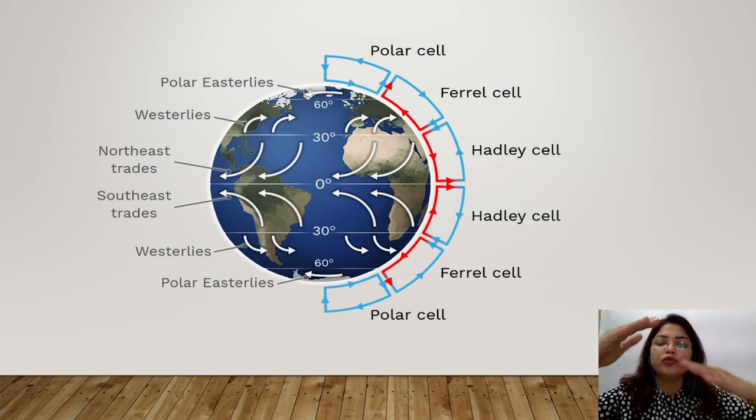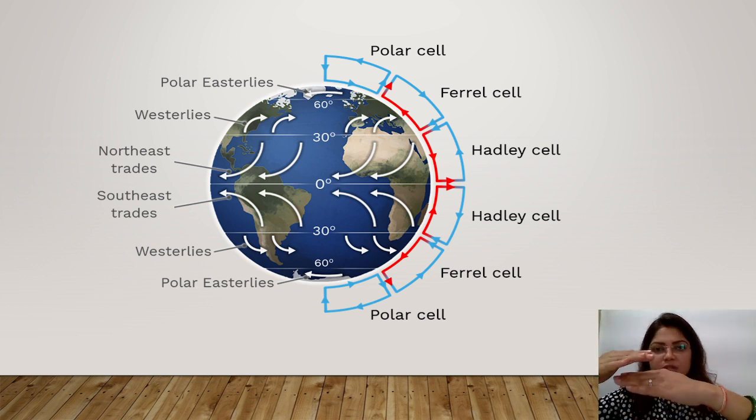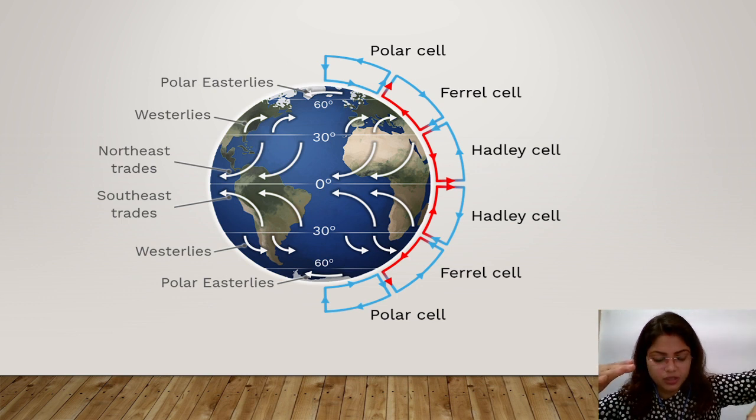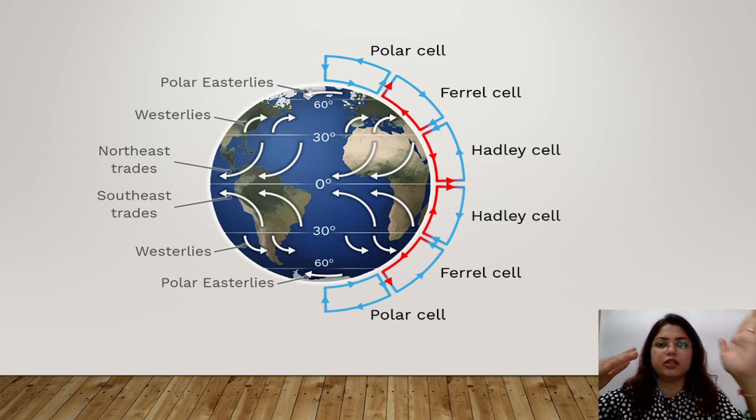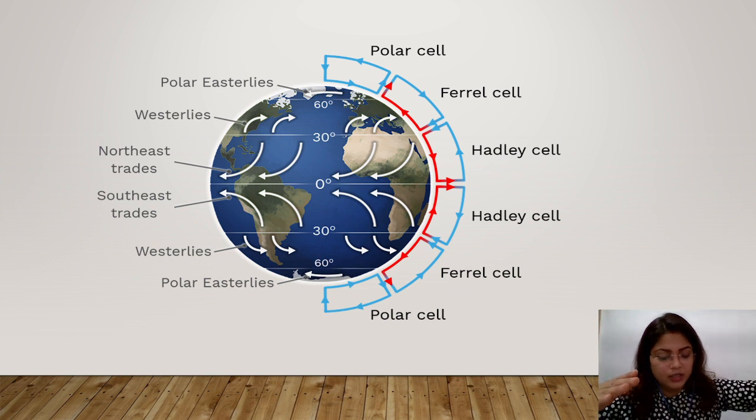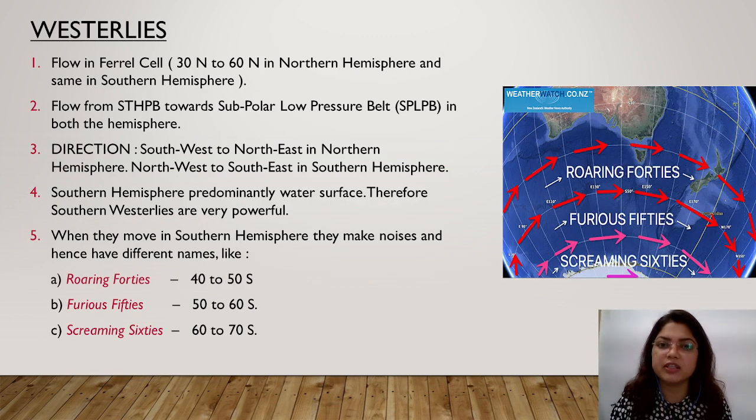Okay, and to fill that gap created by the low pressure area, the wind from the subtropical high pressure area blows towards the low pressure area. And this cycle continues like the Hadley cell. This cycle also continues in the Ferrel cell, and the wind comes from the western side. That's why it's known as westerlies.